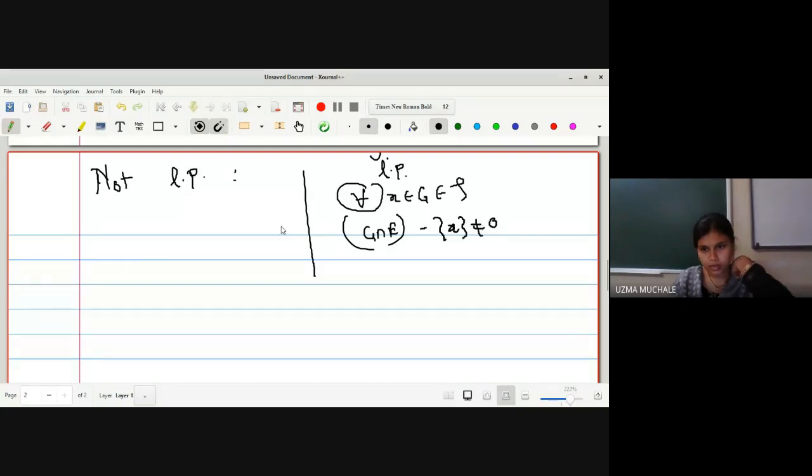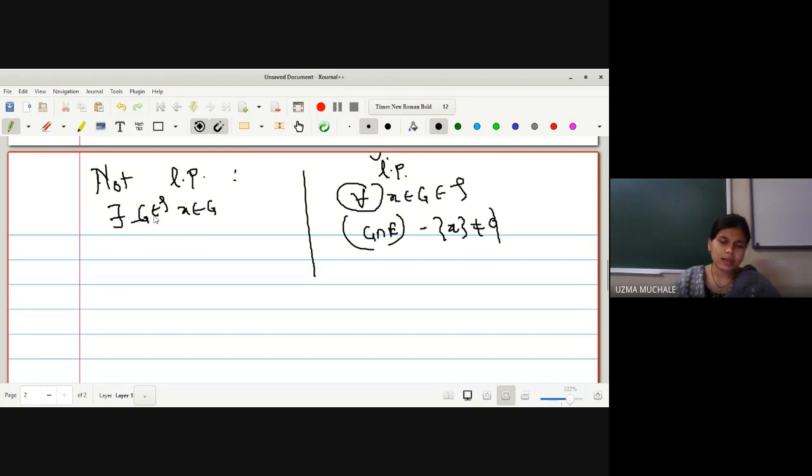So now what should be the definition of not a limit point? Instead of "for all", it should have "there exists" an open set G. For not a limit point, there will be the reverse statement: there exists an open set G which contains the point X. Instead of having "for all", we can select "for at least one". For a counterexample, one example is sufficient. So here also, instead of checking for all, we can select for at least one.